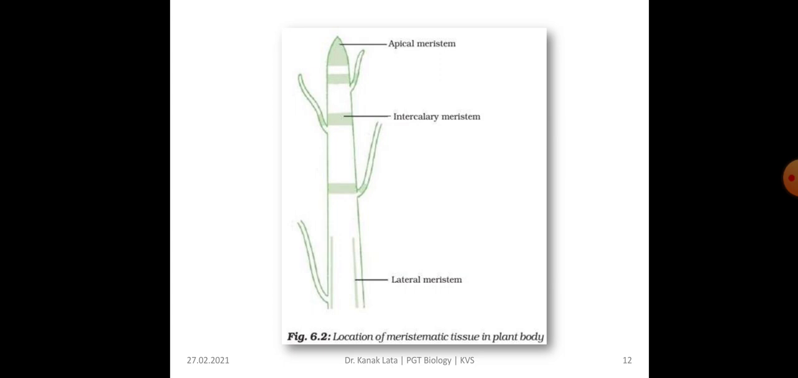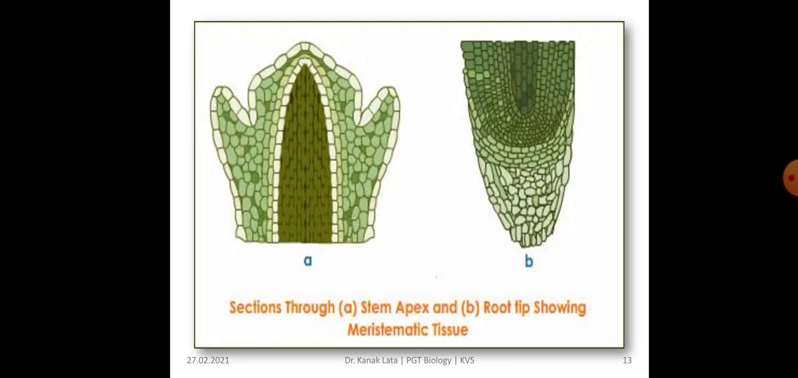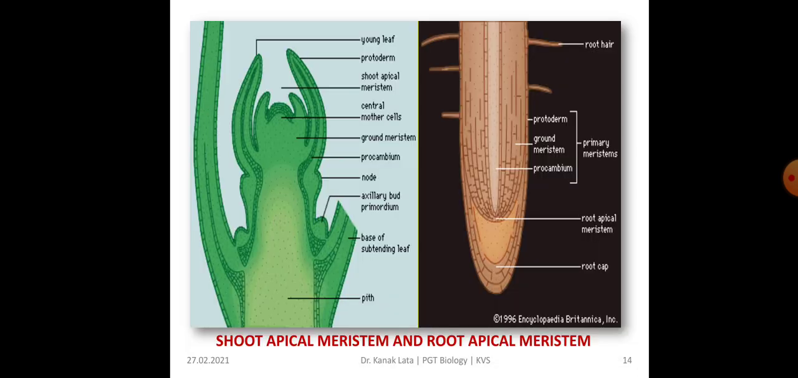Here is the location of meristematic tissue in the plant body. Three different types of meristems: apical meristem, intercalary meristem and lateral meristem. This is the section through stem apex and root tips showing meristematic tissue. It is about the section of shoot apical meristem and root apical meristem.